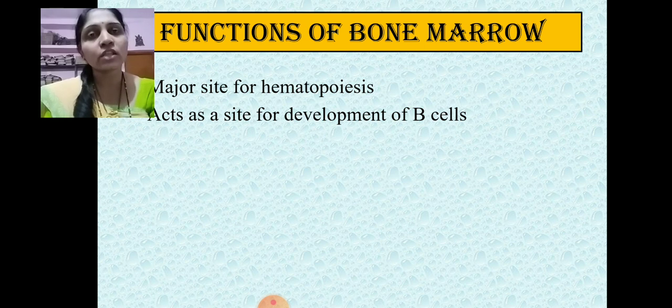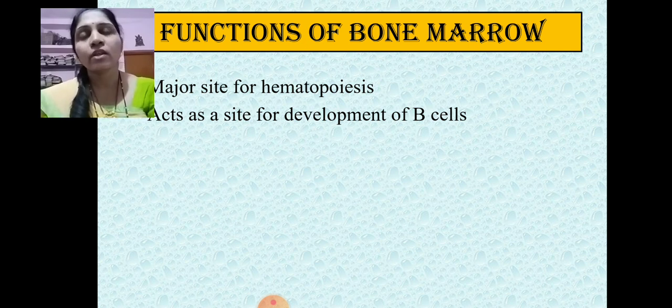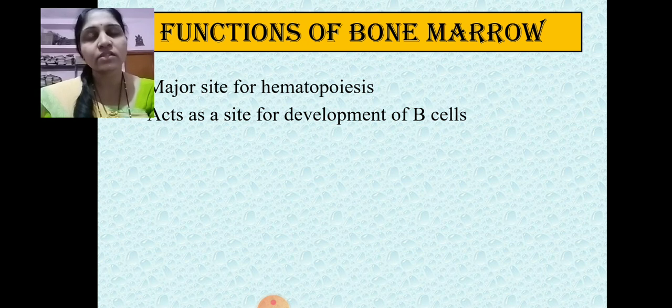And another major function is that it acts as a site for development of B cells. Again, for the maturation and development of the B lymphocytic cells, which are nothing but the antibody forming cells. These antibody forming cells are primarily matured and developed within the bone marrow.